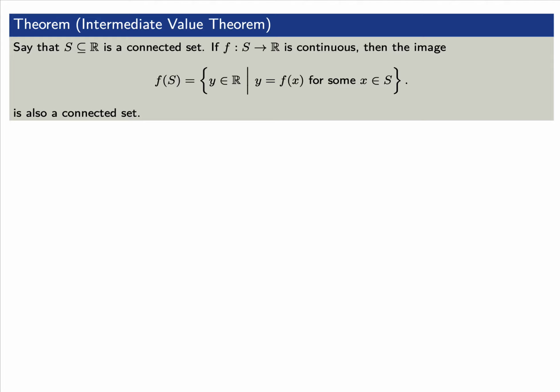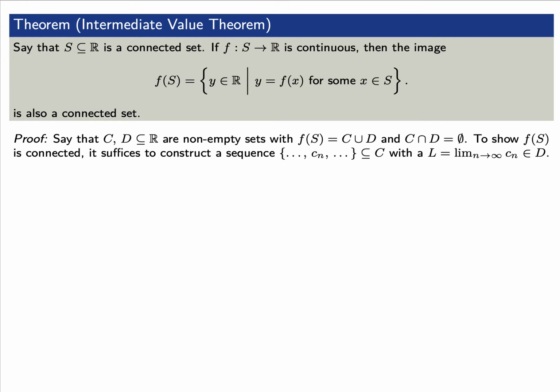We're going to actually state now the intermediate value theorem in a completely different way. Here, we're going to look at how this is connected to connected sets. Let's say that S is indeed a connected set, and let's pick a function f that is continuous. We claim that the image, namely the collection of elements y such that y equals f of x for some x in S, is also a connected set.